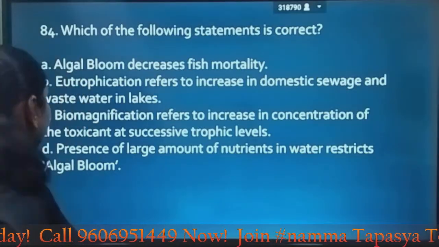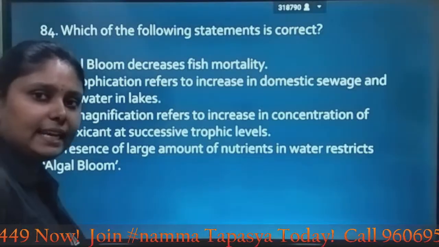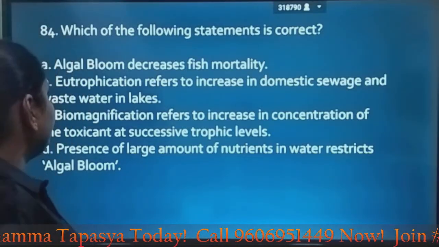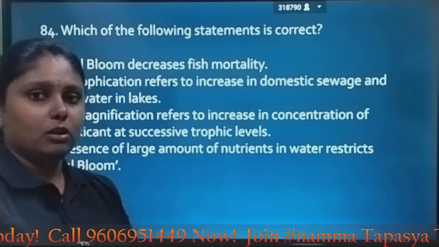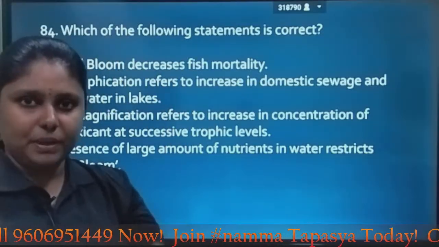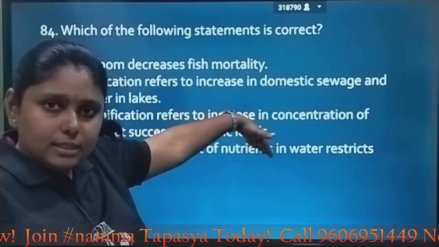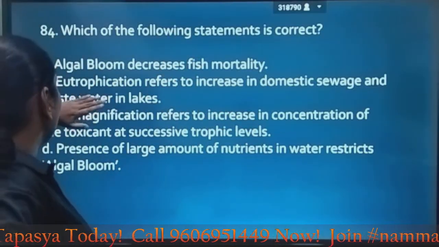Okay, let's justify the options. Algal bloom decreases fish mortality. No, if algal bloom is present in the water body, it increases fish mortality. Why? It consumes all the available oxygen and thereby it increases the BOD, biological oxygen demand. So there is no oxygen for fish, so it increases fish mortality. A is wrong.